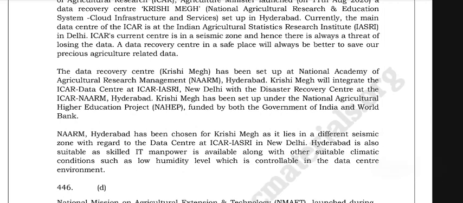NAARM Hyderabad has been chosen for Krishi Megh as it lies in a different seismic zone with regard to the data center at the ICAR IASRI in New Delhi. Hyderabad is also suitable as skilled IT manpower is available, along with other sustainable climate conditions such as low humidity level, which is controllable in the data center environment.